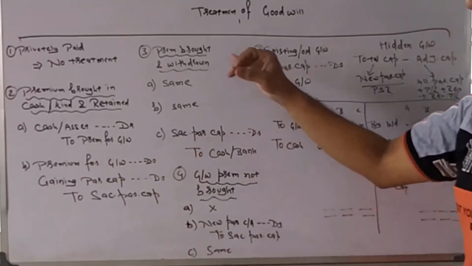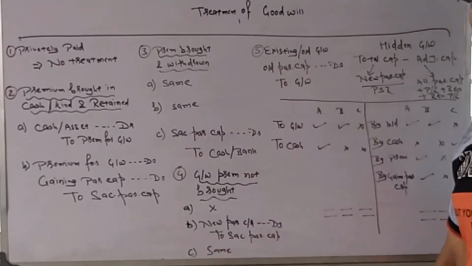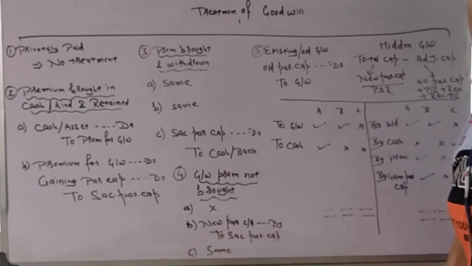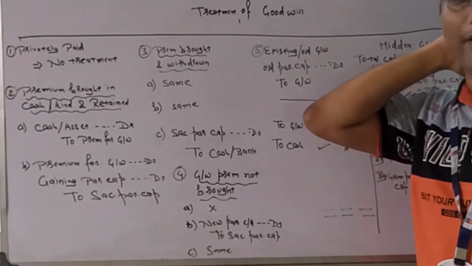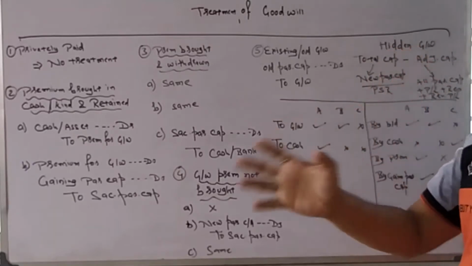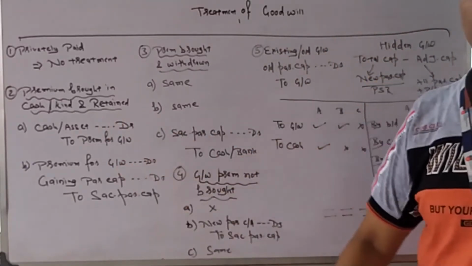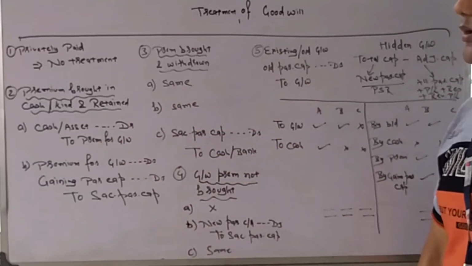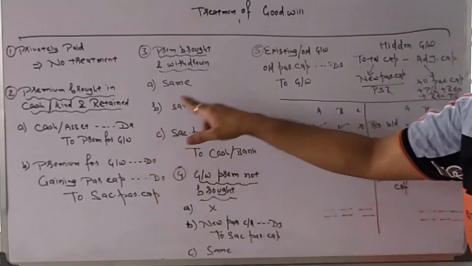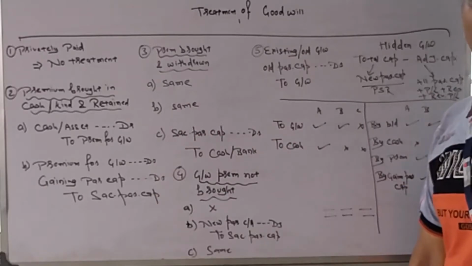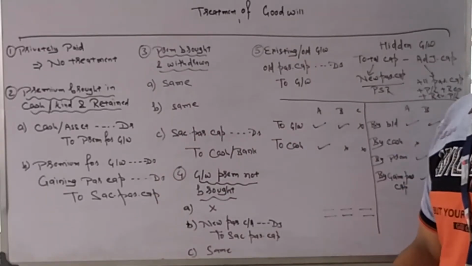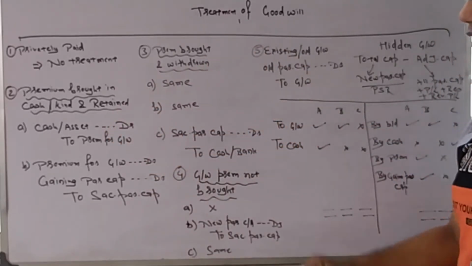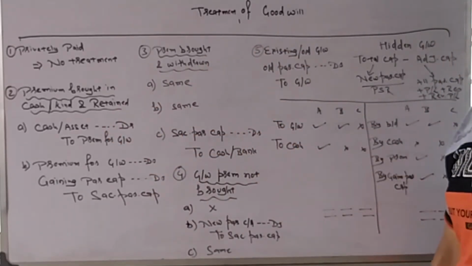Now, third case, premium brought in and withdrawn. If the question is saying that the new partner brought in premium and it has been taken by the sacrificing partner, they have taken it to their home. They said we will not keep it in business, we will take it to our home. First entry will be same, cash account debit to premium for goodwill. Second entry will be same, premium for goodwill account debit, gaining partner's capital account debit to sacrificing capital account. So first two entries are same. Only the withdrawn entry will be there.